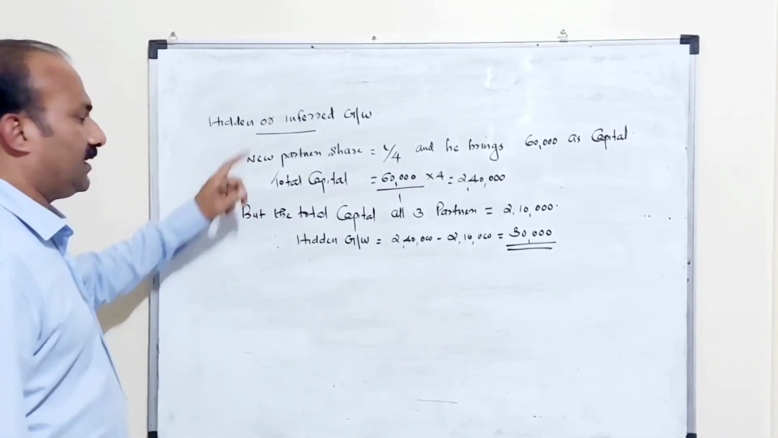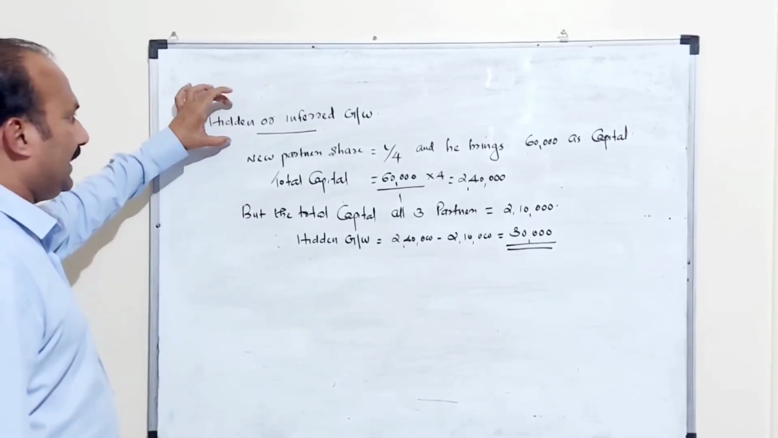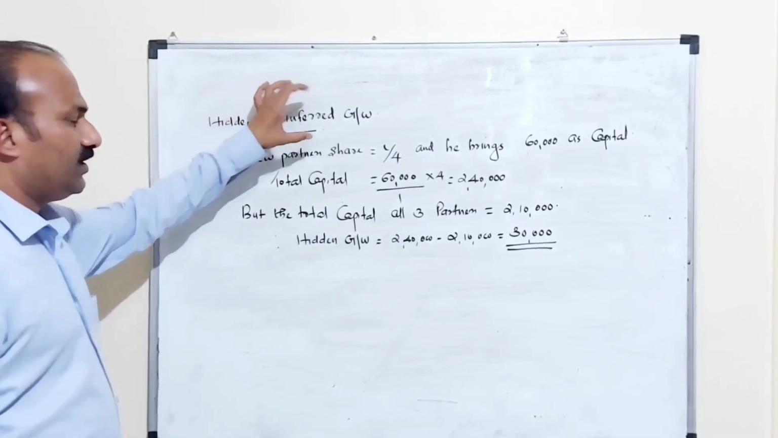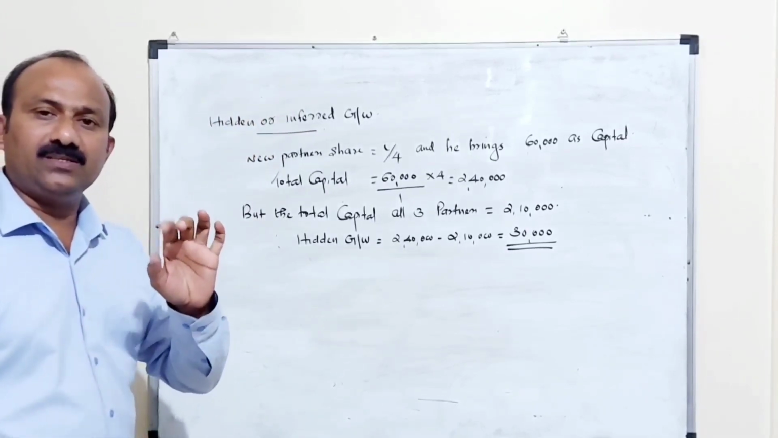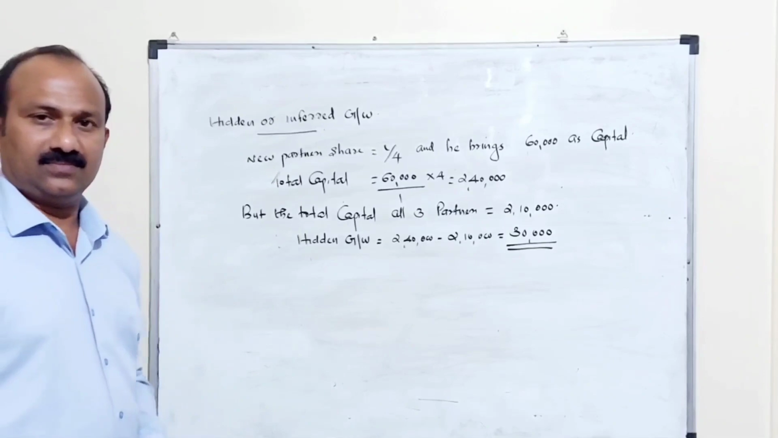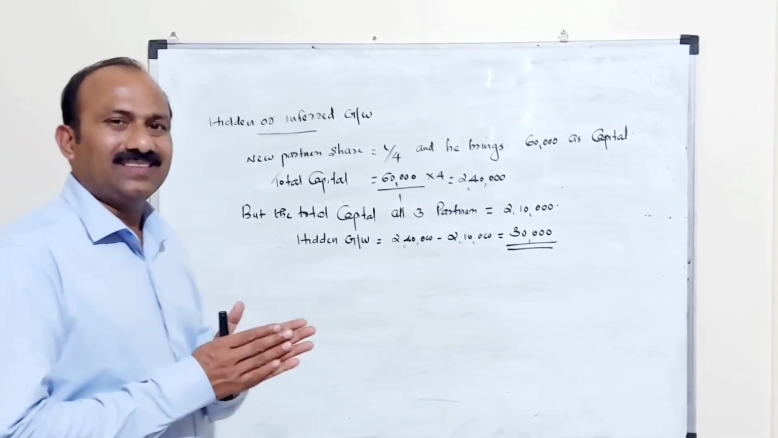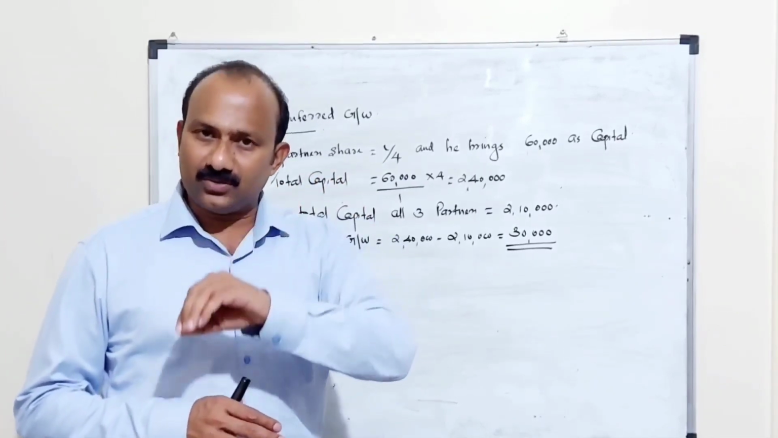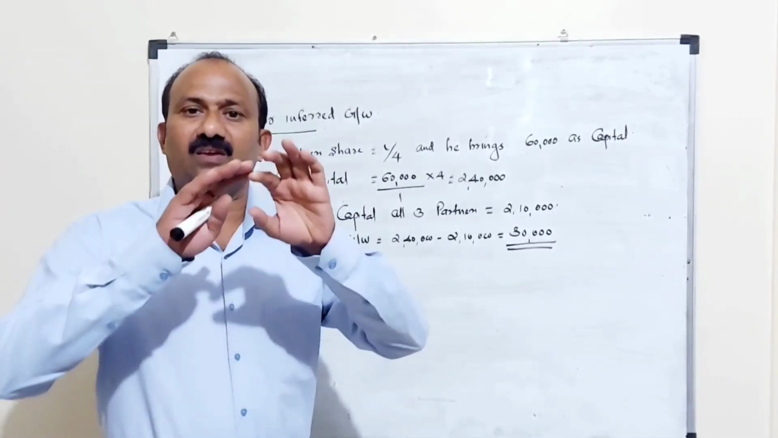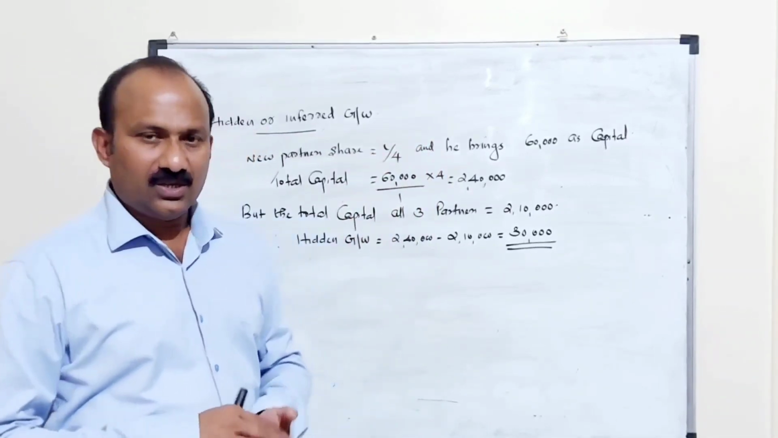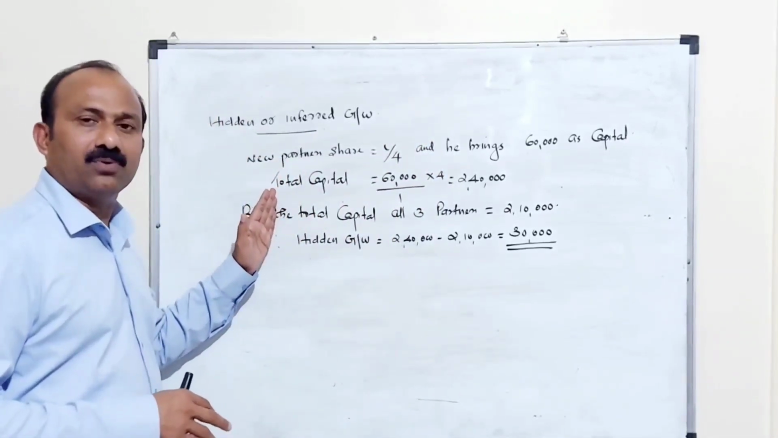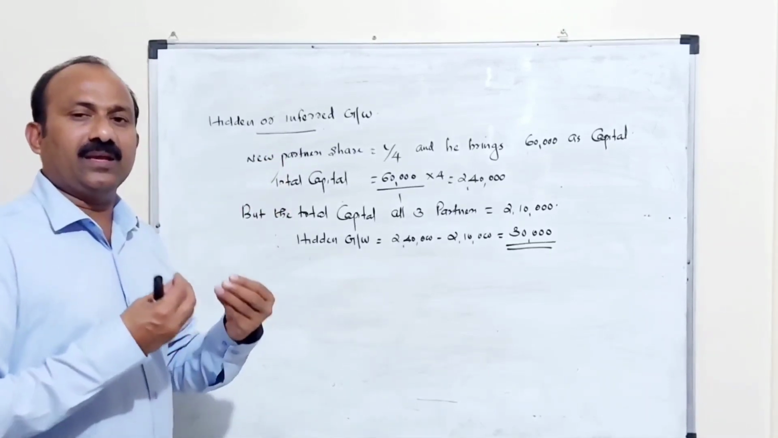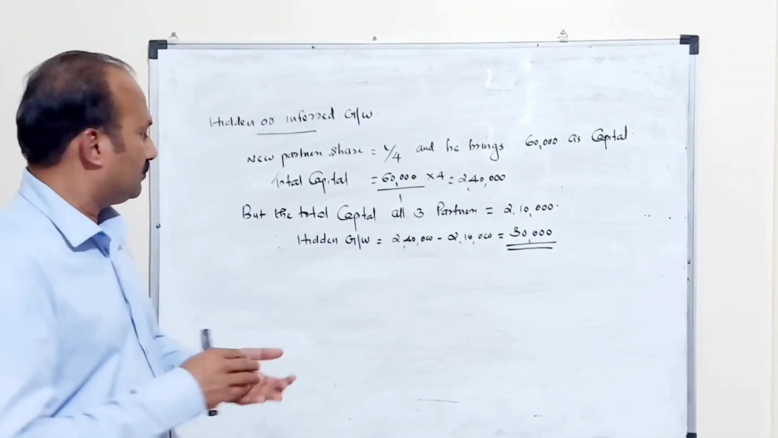Next and last adjustment of the goodwill is hidden or inferred goodwill. Hidden or inferred goodwill means goodwill is not given in the question. That means we don't know the exact value of the goodwill, but based on the information given in the question, we can find out the value of goodwill. So hidden goodwill is one of the most important parts of the admission of a partner. Through an example, we can understand hidden goodwill calculation.